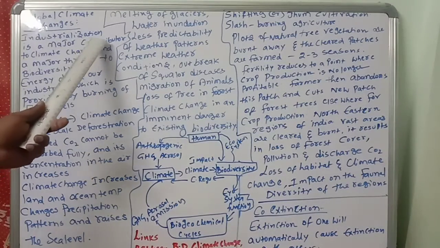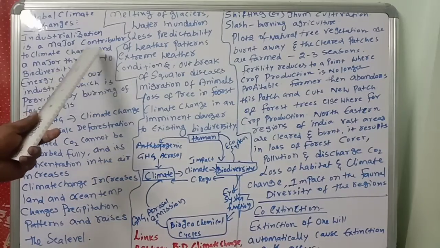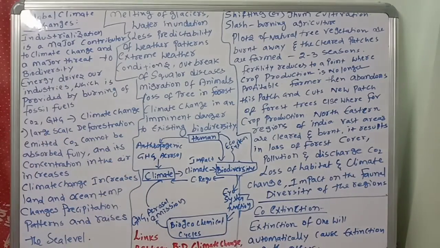For example, cement industries, electronic industries, plastic industries, and cloth industry. Whatever industry you take, huge pollution is happening because of these industries. So that is why industrialization is a major contributor to climate change and a major threat to biodiversity.